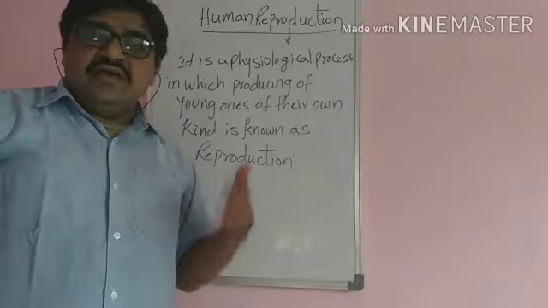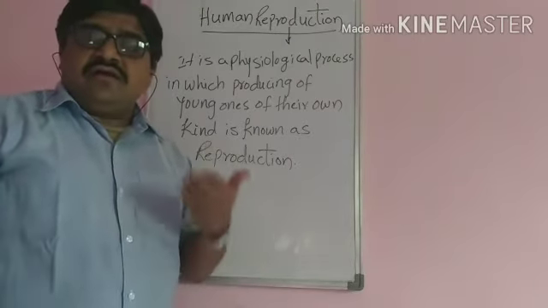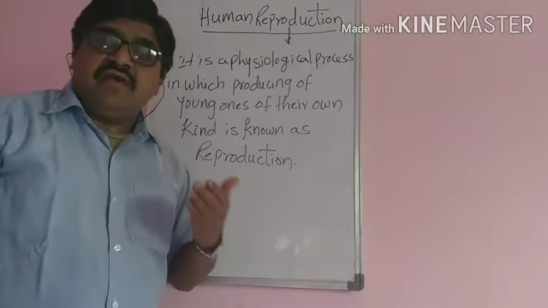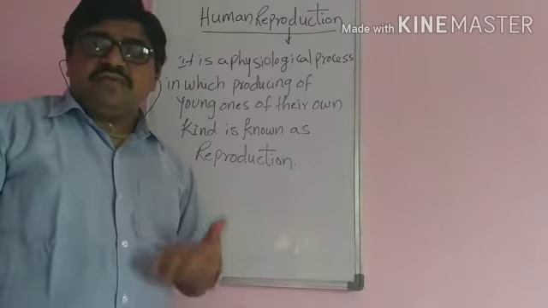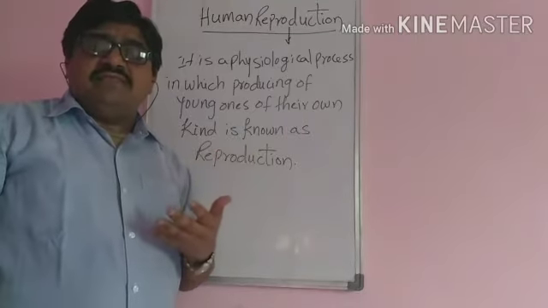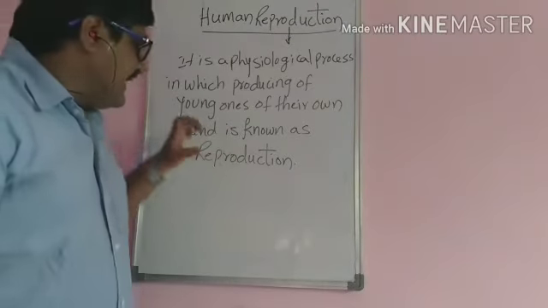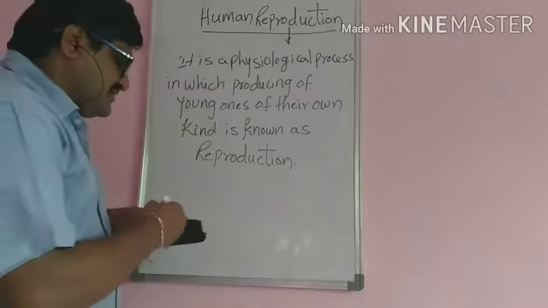Already we have studied in first year the living world, the characteristic features of living organisms. Out of these living characters, an important character is also reproduction. Why?